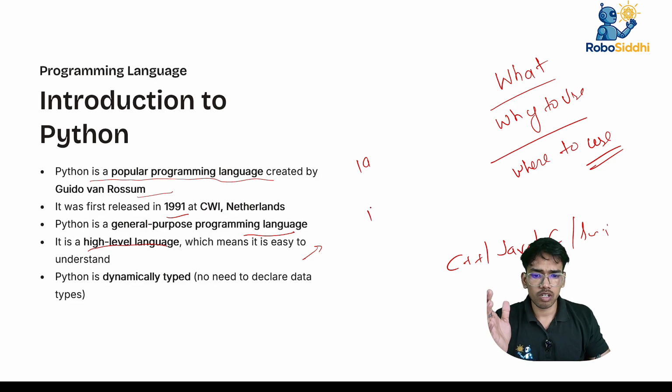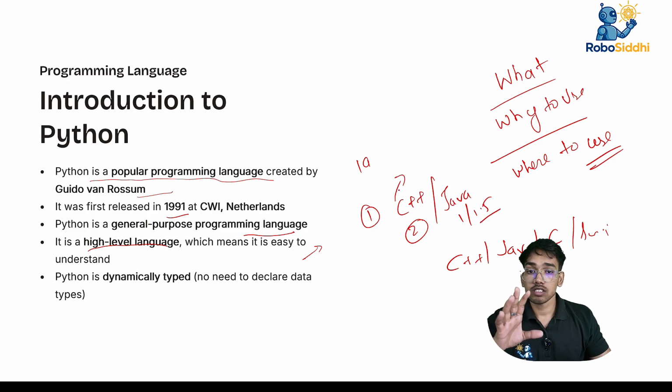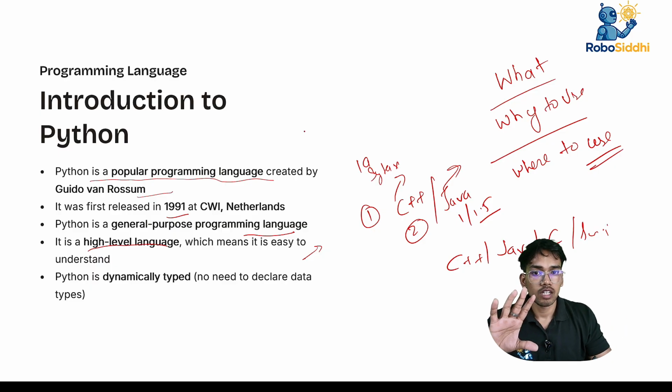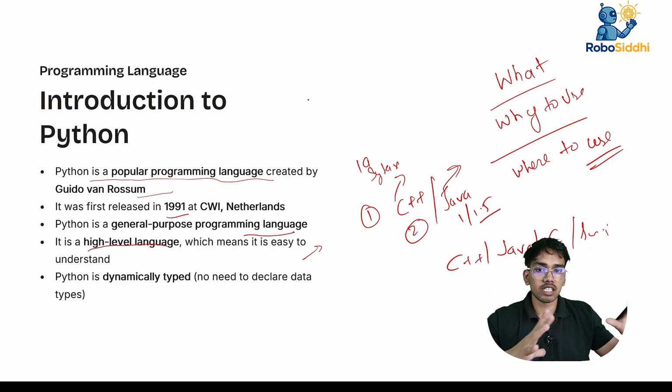Most important, I worked with C++ for approximately 2 years and Java for 1.5 years. C++ has its own syntax, and Java has its own syntax. Their syntaxes are different. But in Python, we will simply print today. We do not follow any heavy syntax or procedure to write code.